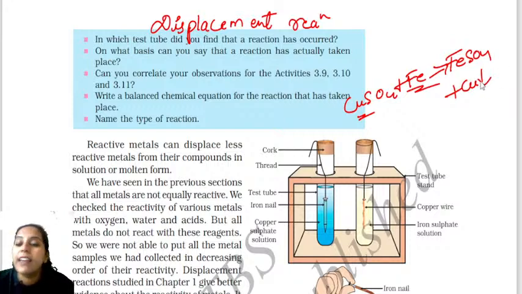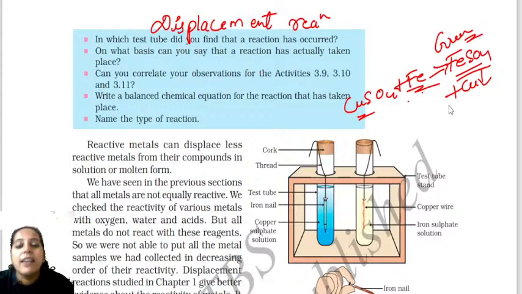So what are the questions they can ask in this section? They ask what is the color of copper sulfate after reacting with iron. When copper sulfate is reacting with iron, ferrous sulfate is formed. So it will be light green in color. It's important. It is light green in color.